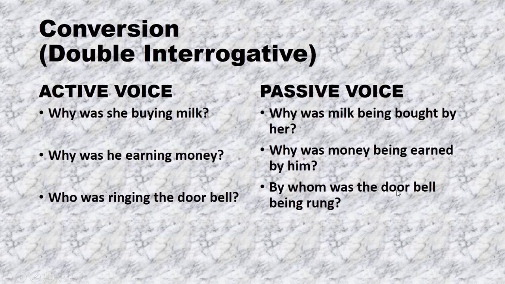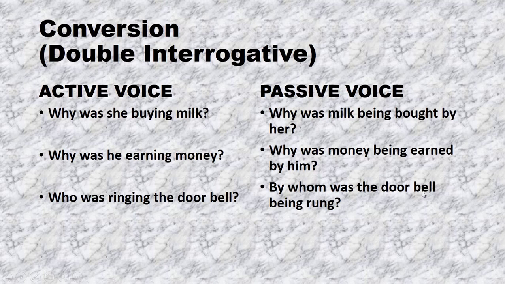By whom was the doorbell being rung? You may see that after by whom we will put was, which is the helping verb. Then we will put the object, that is the doorbell. In this sentence you may see that doorbell is the object, right? And the subject is missing. So for subject there is a word over here, who. So we will change who into by whom, and the remaining parts of the sentence will be changed as such.